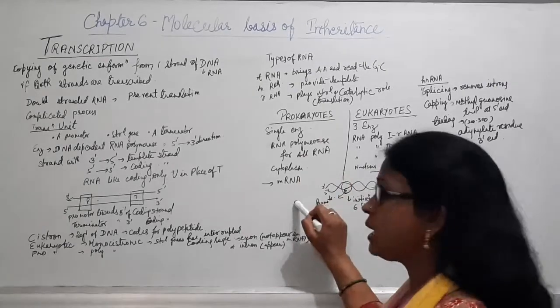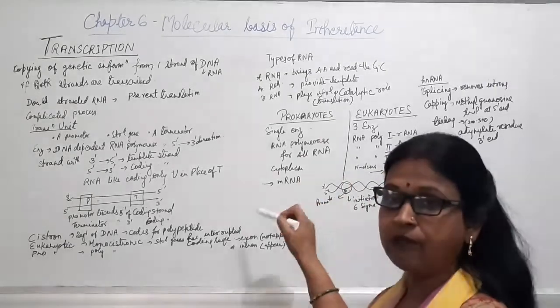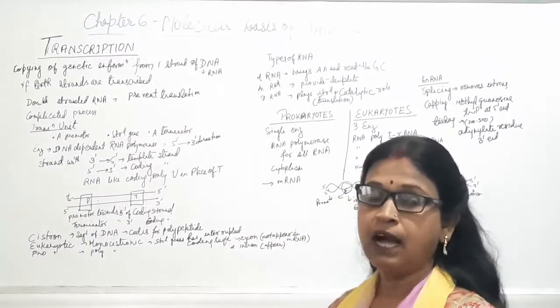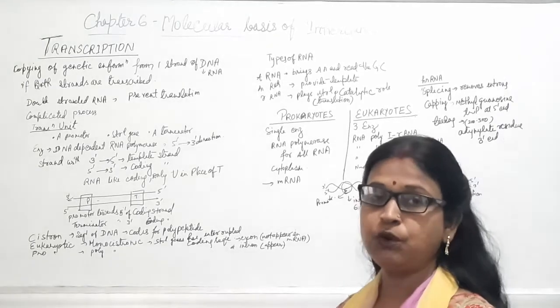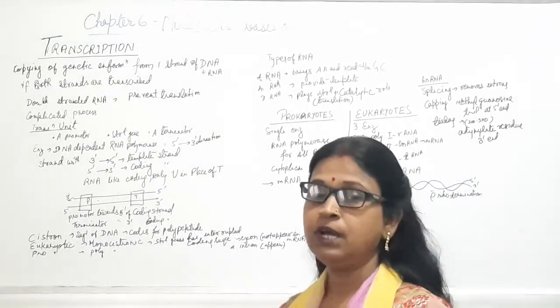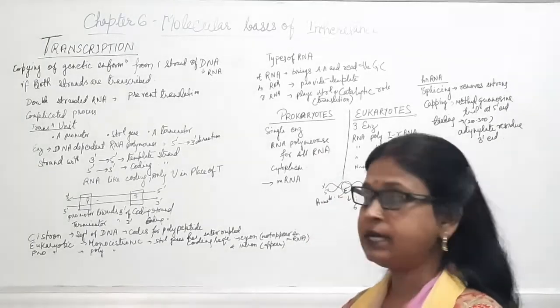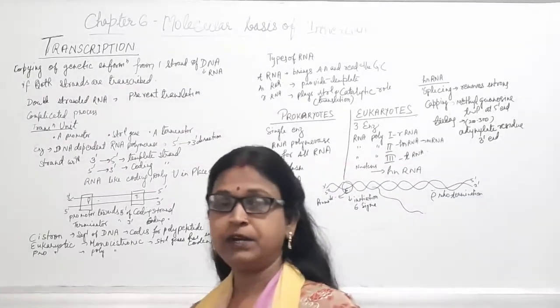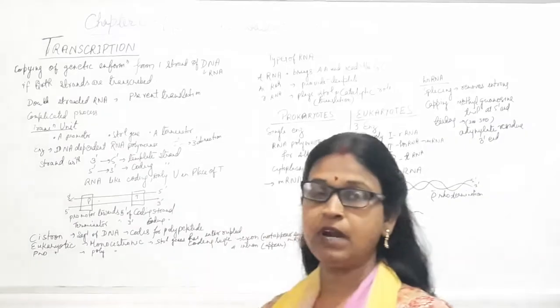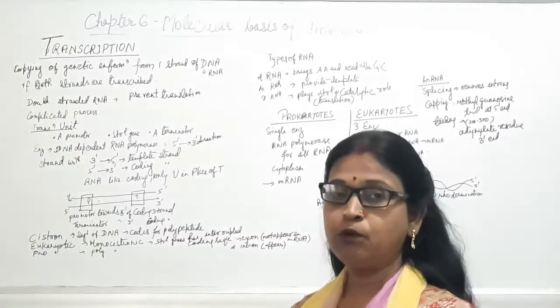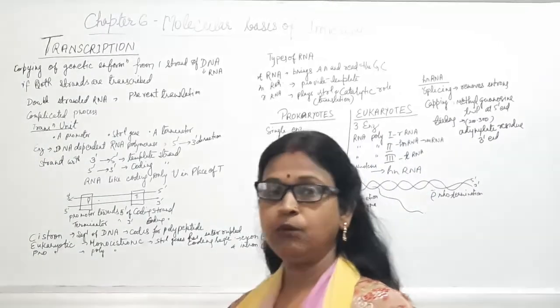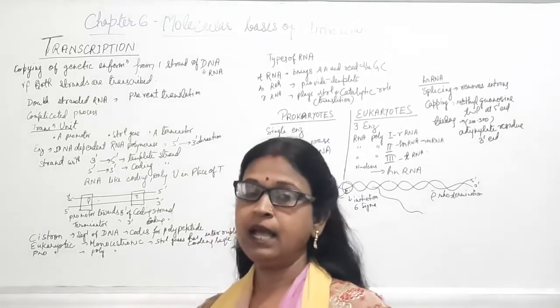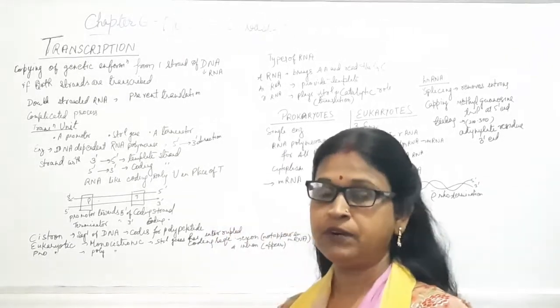In prokaryotes, whatever is transcribed from DNA is formed in the mature form and will just undergo the process of translation. But in case of eukaryotes, it is in the hnRNA or heteronuclear RNA form and it will undergo some post-modification changes, then only it will convert into mRNA and enter the process of translation.